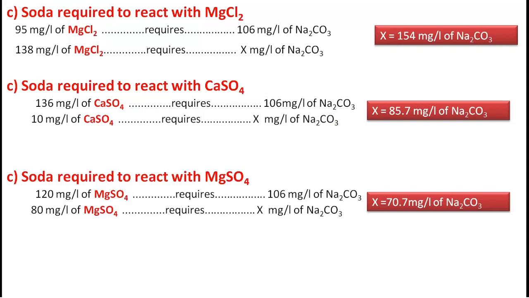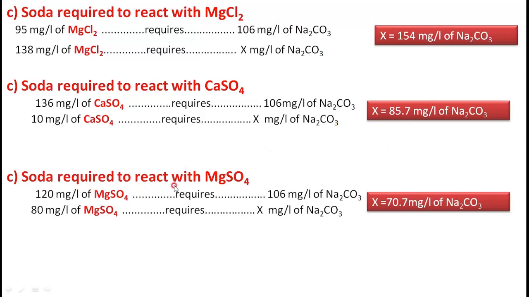Sorry, this CaSO4 is not 10, it is 110 given. 110 given, it is a typing mistake only here. Okay, not in the calculation, there is no mistake at all. You take it 110 and you will get 85.7.